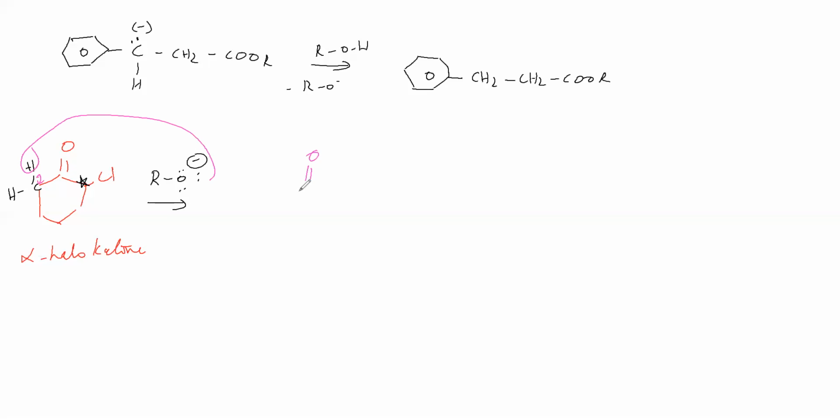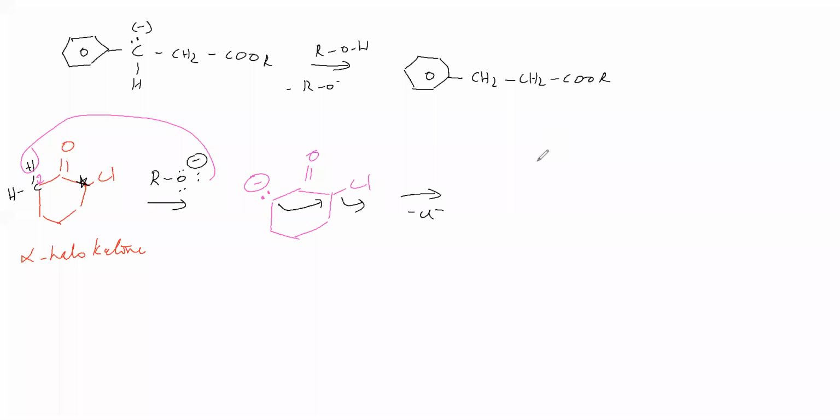Here double bond O, here C minus, here Cl is there. What is the next step? Elimination of Cl minus. That means this lone pair is attacking this carbon, this bond is migrating, therefore Cl minus is leaving.